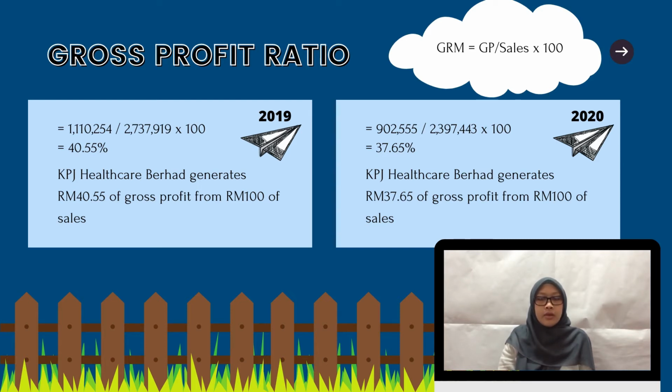Meanwhile, in 2020, KPJ Healthcare Berhad's gross profit ratio is 37.65%. This shows that KPJ Healthcare Berhad is able to generate RM37.65 of gross profit from 100 of sales. By referring to the discrepancy, we can see that KPJ Healthcare Berhad's gross profit margin is better in 2019.